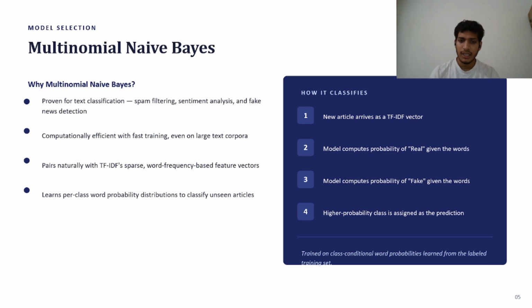It is computationally efficient, requires less training time, and performs very well when combined with TF-IDF feature vectors. During training, the algorithm learns the probability distribution of words associated with each class and uses these probabilities to classify new unseen articles as either real or fake.